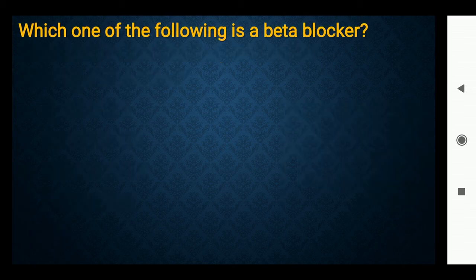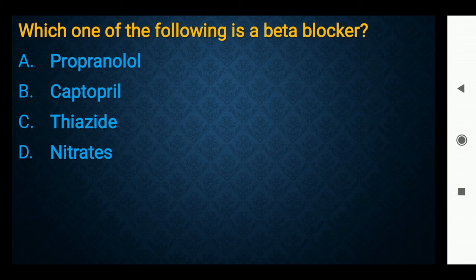Which one of the following is a beta blocker? What is a beta blocker? A beta blocker is a medication which stops the effect of epinephrine or adrenaline. The right answer is A, propranolol.